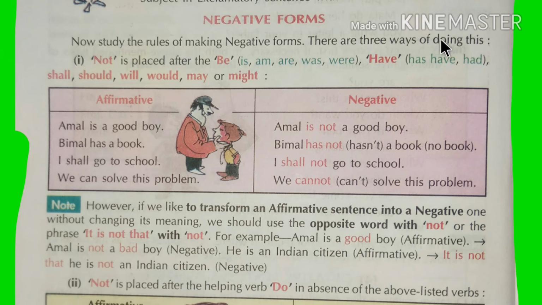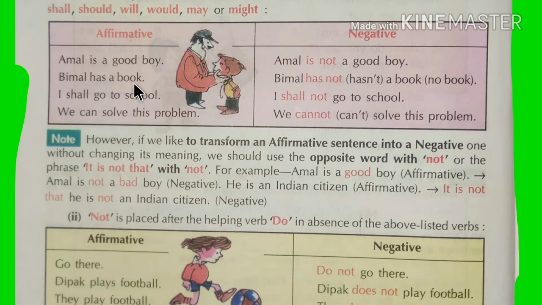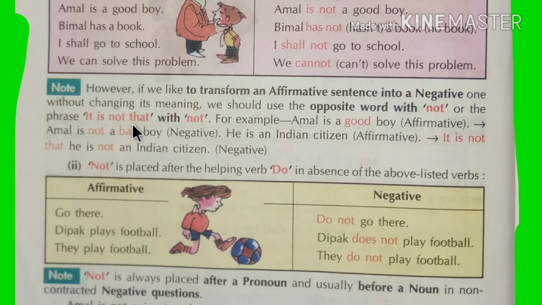There are three ways of making negative forms, right? The first one is not is placed after the be verbs, am, is, are, was, were, and have, has, had, and shall, should, will, would, may. So from this example, this rule is clear to us. Well, here is a good example for you.